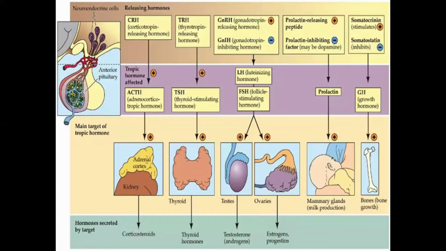So what are the stimuli for the secretion of the prolactin hormone? Number one, the most important, is during pregnancy and lactation: the suckling of the nipples by the infant during breastfeeding.